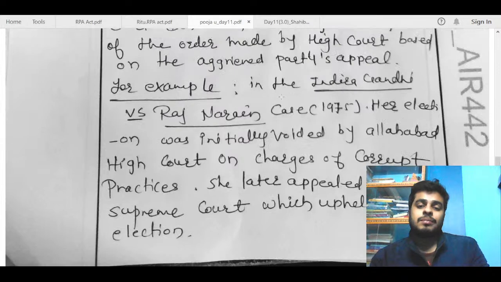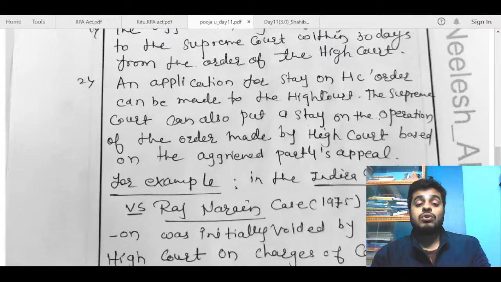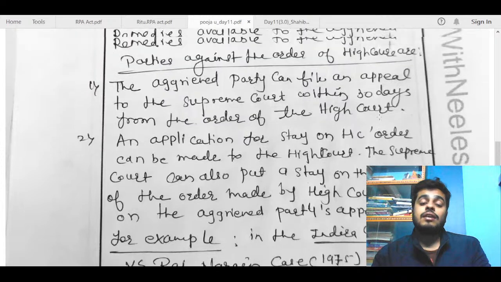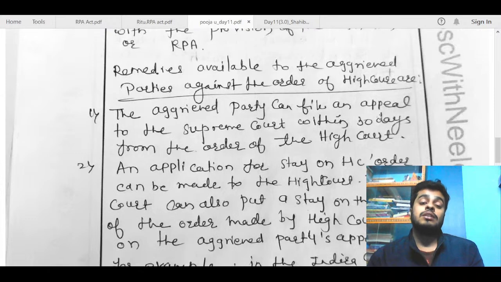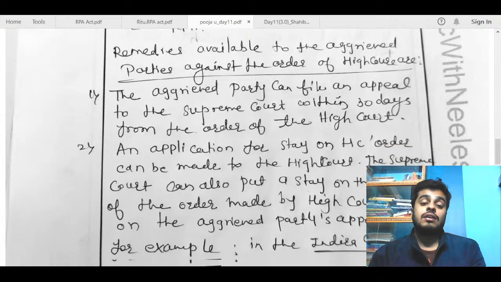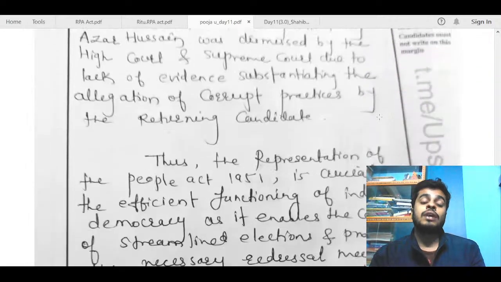Just mentioning the case will do. You need not explain the case. Just try to go for mentioning more cases. For example, you can talk about the case where the Speaker's decision was held to be eligible for judicial review. So those cases will improve your answer. Try to include more cases rather than going for an explanation of the case.